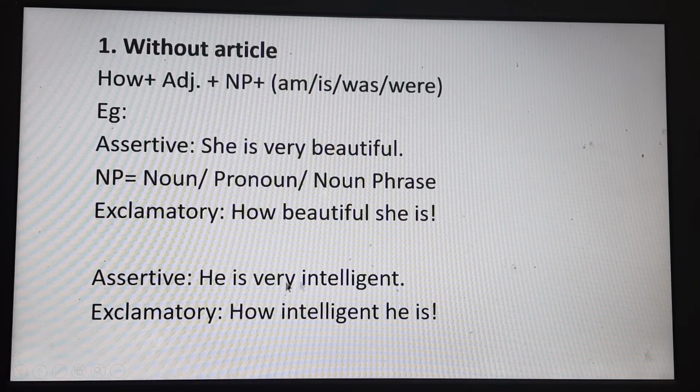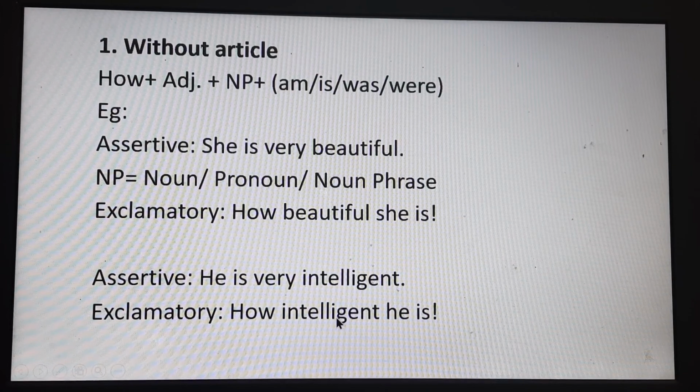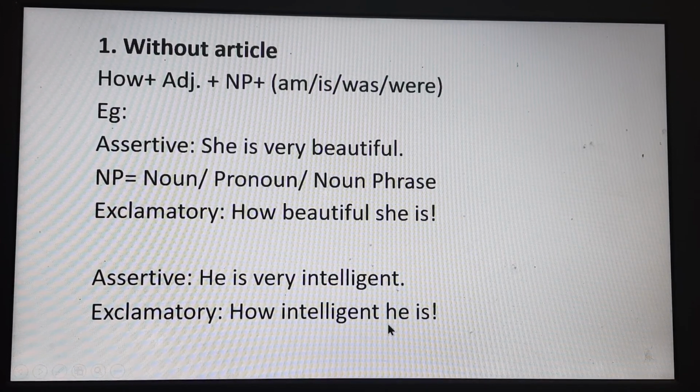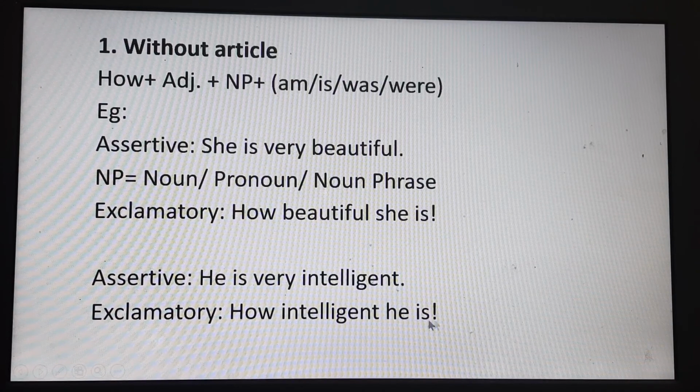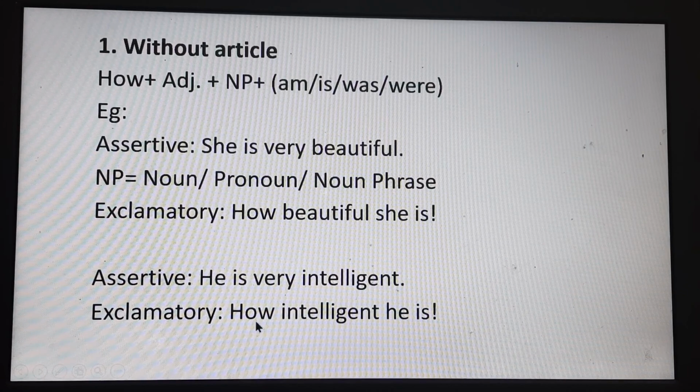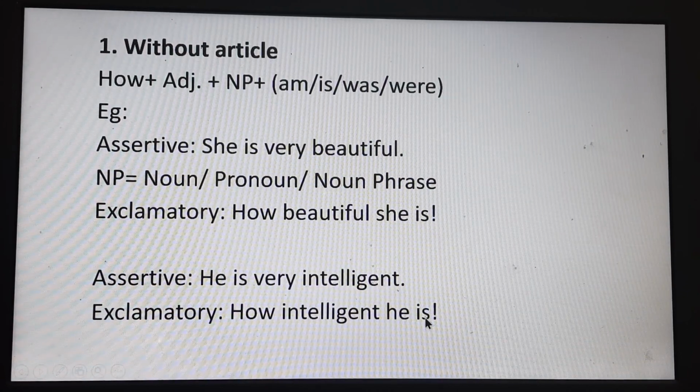Intelligent is an adjective. So we have written intelligent here. Then the noun phrase, not a noun phrase at all. This is a pronoun. He is written here. Then the auxiliary verb is. The exclamation mark is given here. So the answer is how intelligent he is. All right.